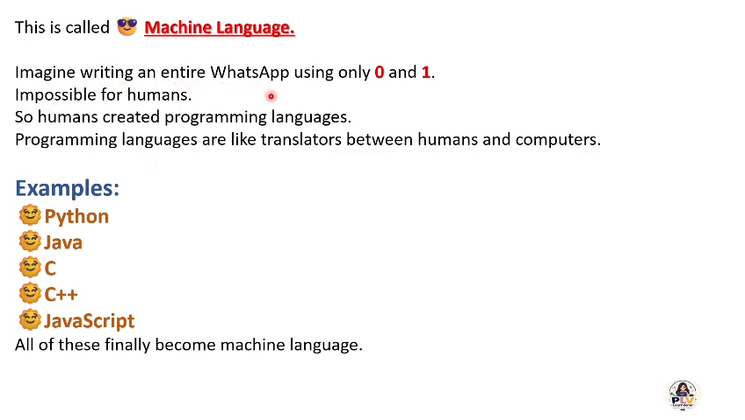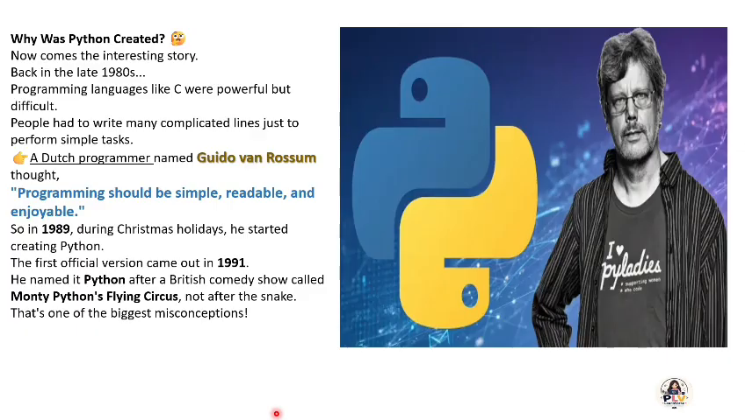Imagine writing an entire WhatsApp using only 0 and 1. Impossible for humans. So humans created programming languages. Programming languages are like a translator between the human and the computer. Here are some examples: Python, Java, C, C++, JavaScript. All of these finally become machine language. Here the main question will come.